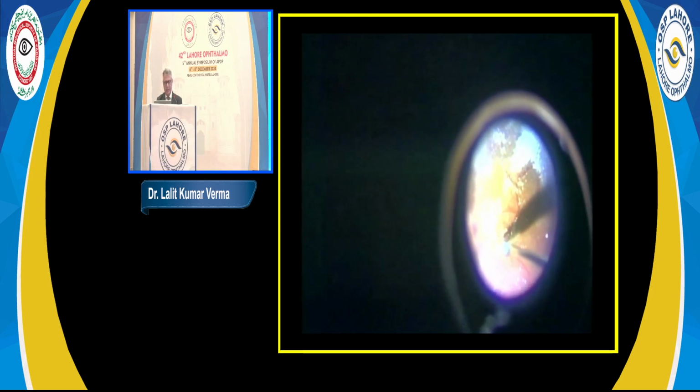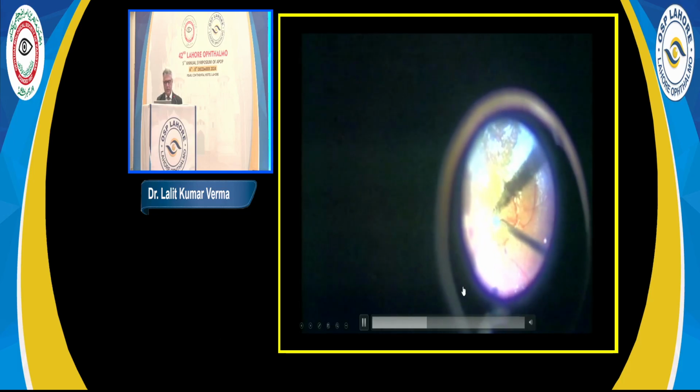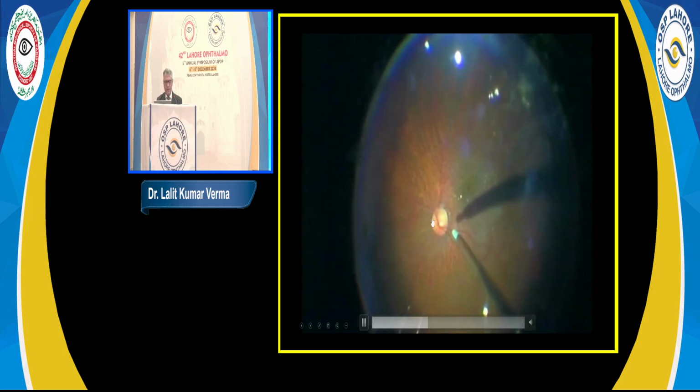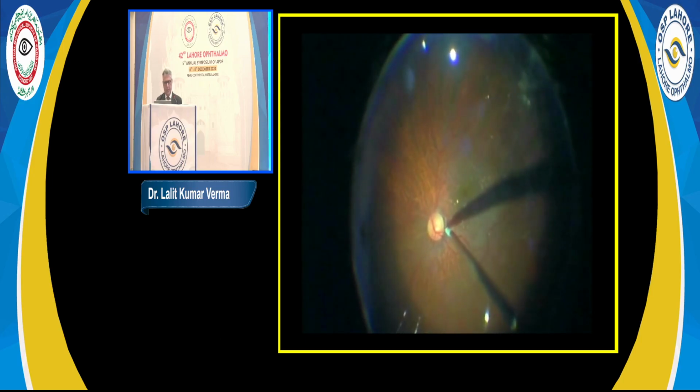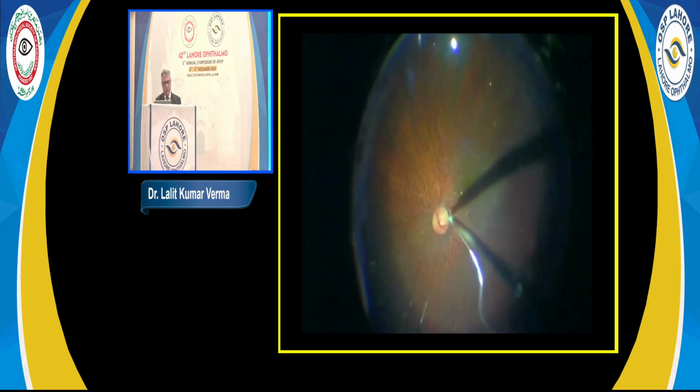After that, inject a few crystals of triamcinolone. Triamcinolone gets adsorbed onto the surface of vitreous fibrils. And after that, I like to dry the retina with air phase change. The posterior pole becomes absolutely dry with the help of this back flush needle. And once it is completely dry, then 1 or 2 drops of reti blue or trypan blue, we inject over